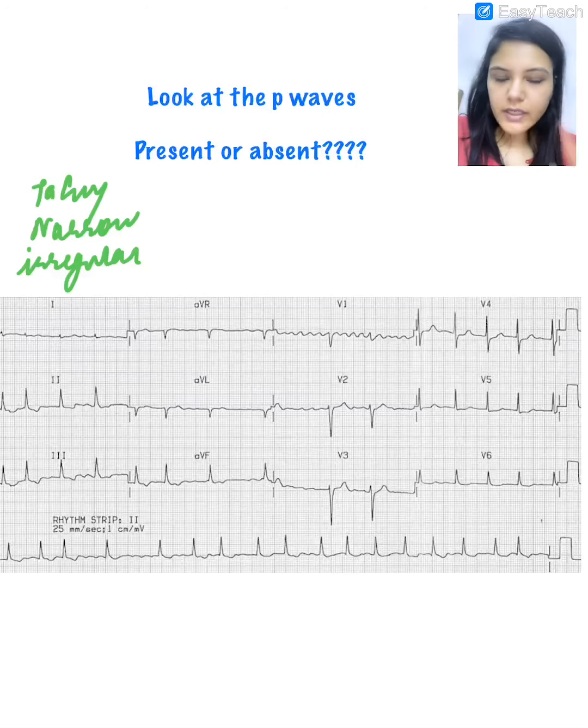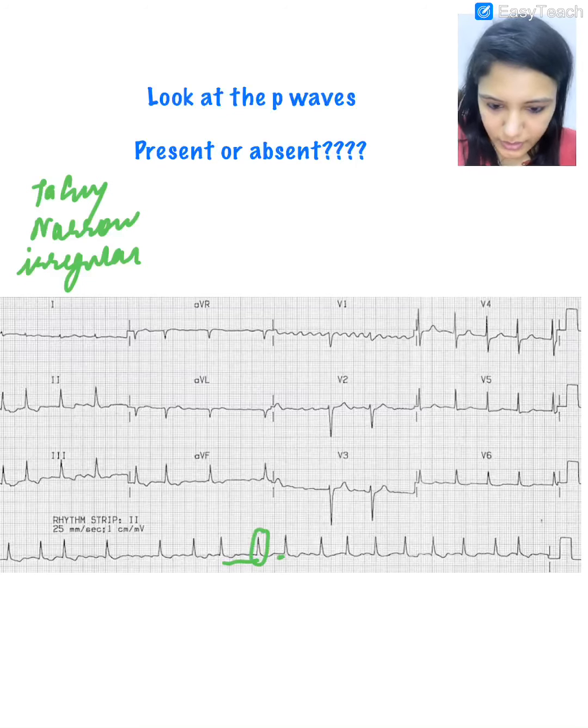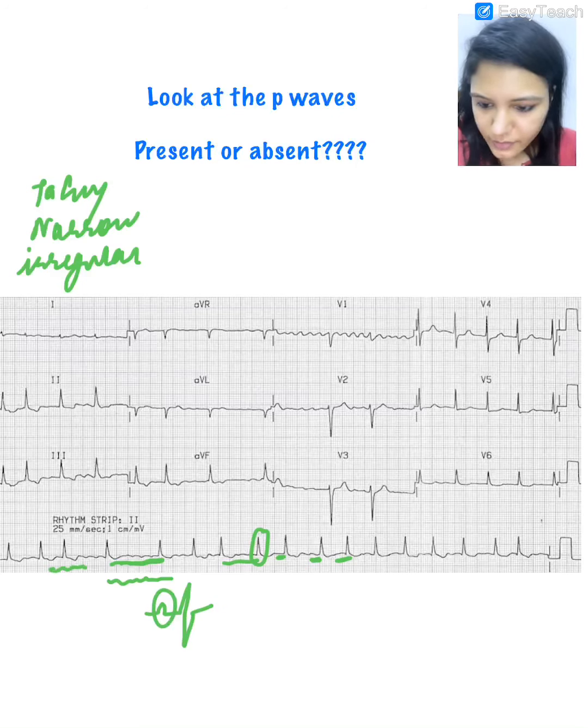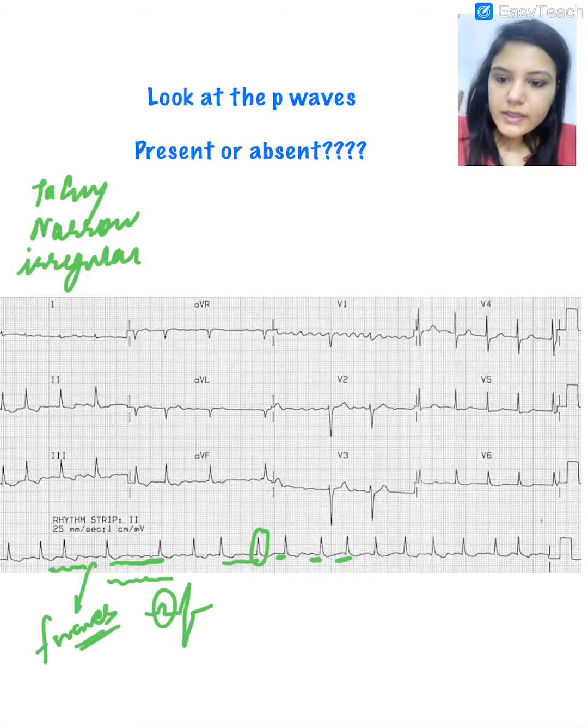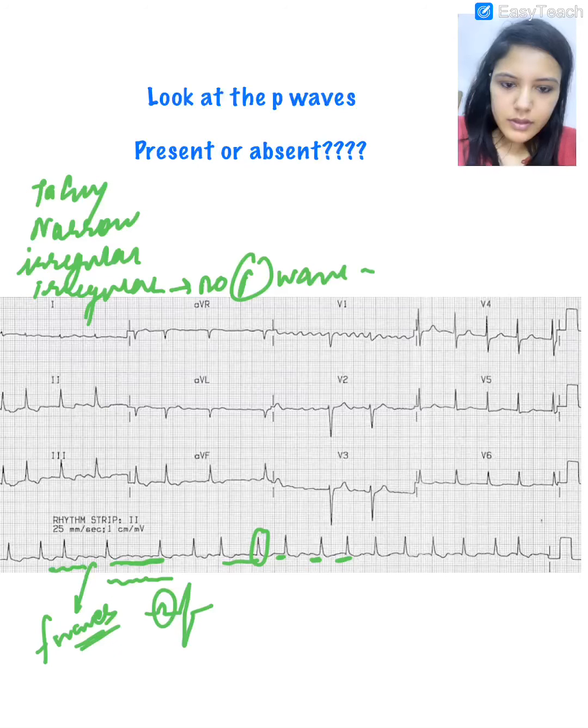And now we know that the next step is to look at the P wave. Is there a proper P wave before the QRS? No. The baseline is only fluctuating like that. There is no proper P wave. The baseline is actually fluctuating. These are called F waves, fibrillatory waves. What is this situation? Irregular QRS complexes with no P wave. This is atrial fibrillation.